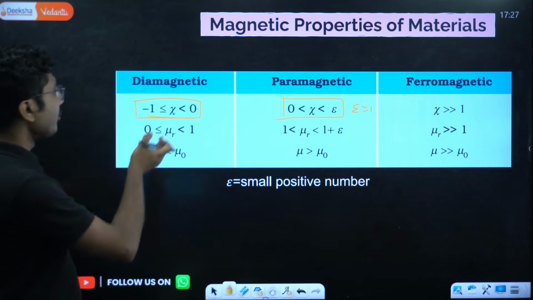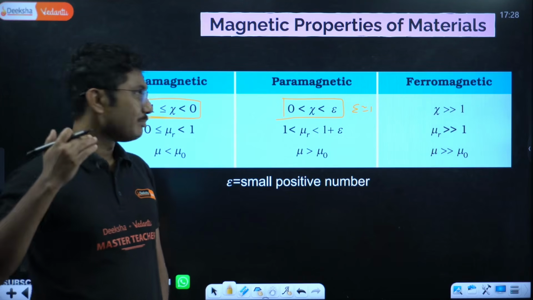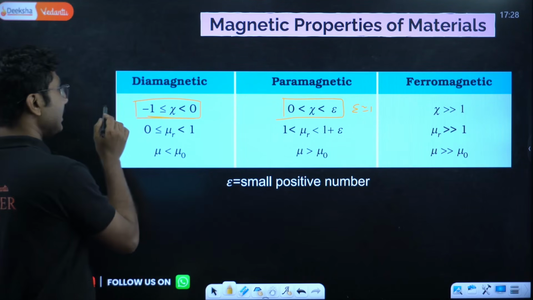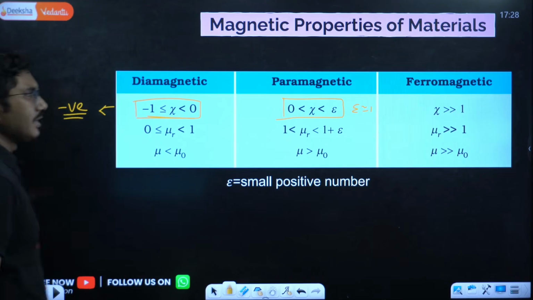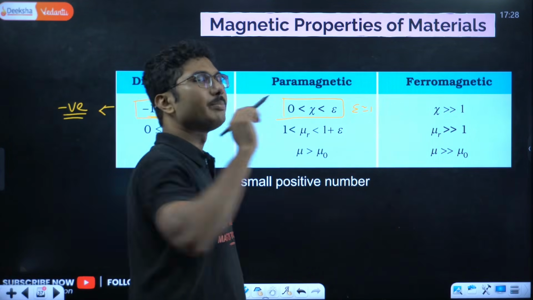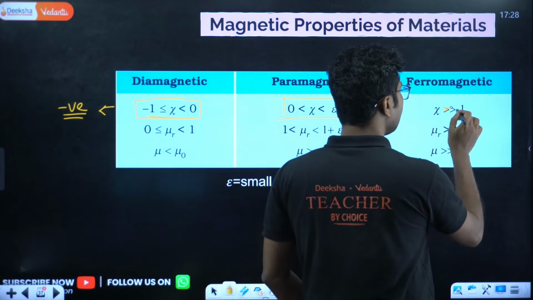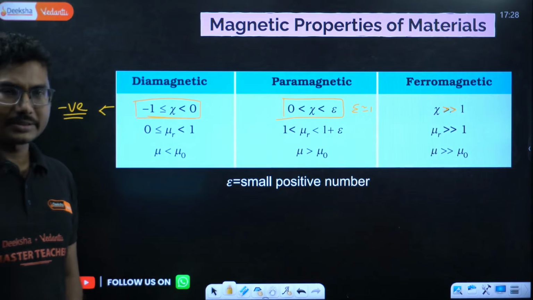So for diamagnetic substances, the susceptibility is between 0 and -1, so it is a negative value. Here for paramagnets susceptibility is positive but very small. Here for ferromagnets susceptibility is much larger than 1, like 100, 200, 400, 500, 1500.